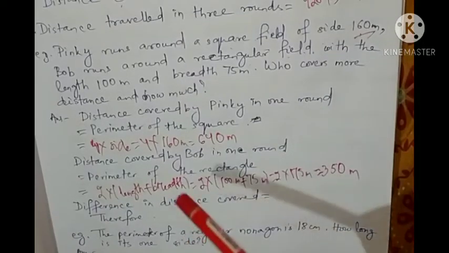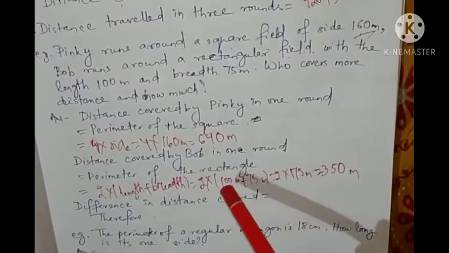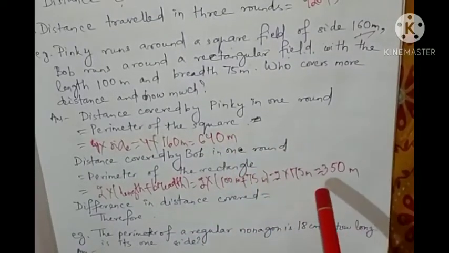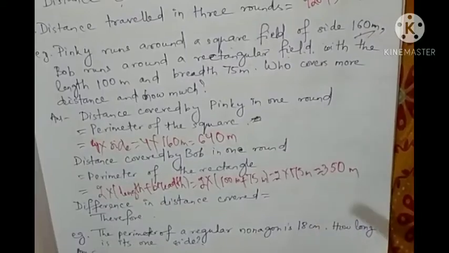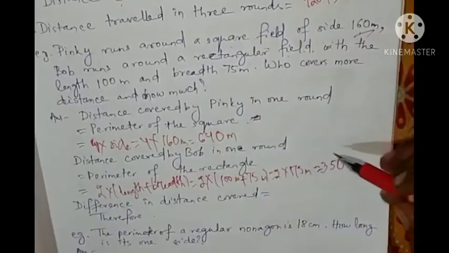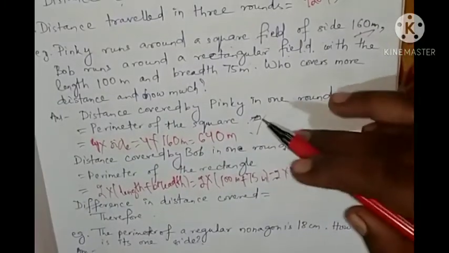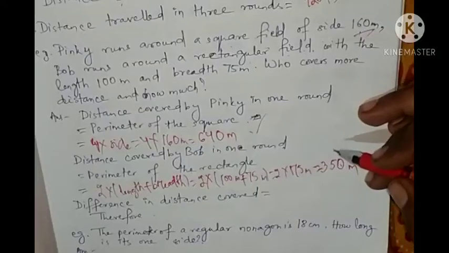So look here. The distance covered by Pinky is 640 meter and the distance covered by Bob is 350 meter. So the question is, who covers more distance? By looking at the perimeter, you can find out who covers more distance and how much.